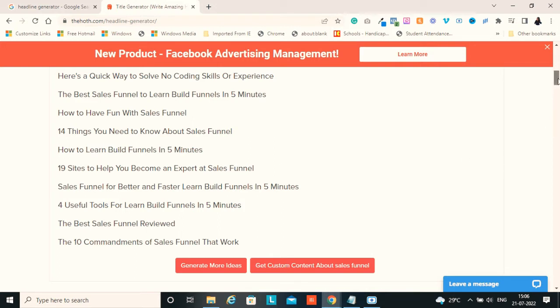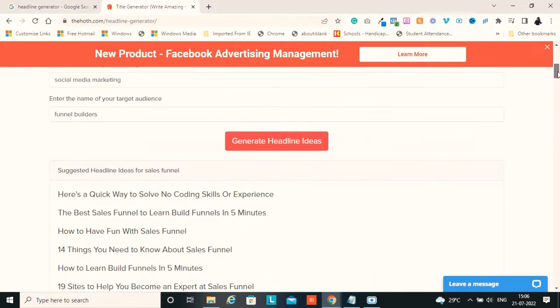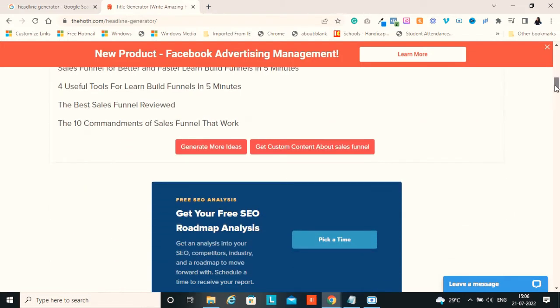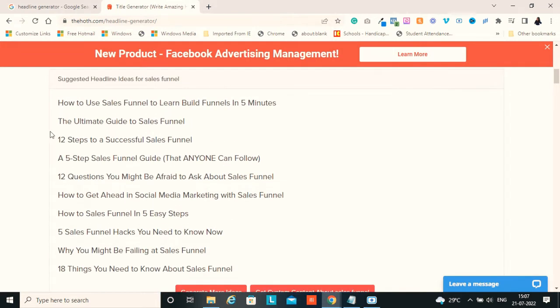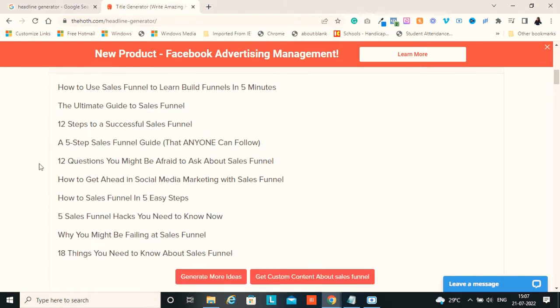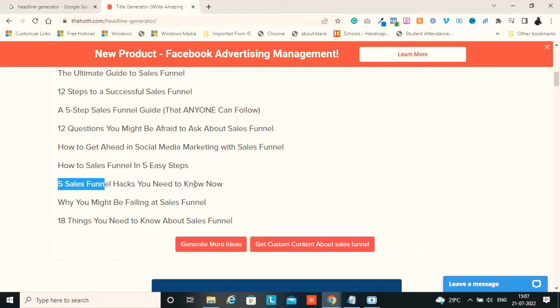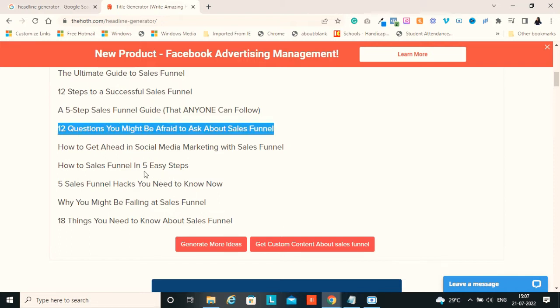So it is going to give you some things; you just need to manually tweak them if they don't make sense. Most of them are really catchy and really interesting. If you click more ideas, it's going to give you more examples. So see, I'm getting different ones: ultimate guide to sales funnel, 12 steps to a successful sales funnel, steps to sales funnel guide. So you can just play around with these and maybe you will like one or the other headline from this.